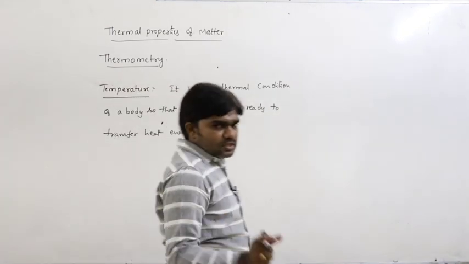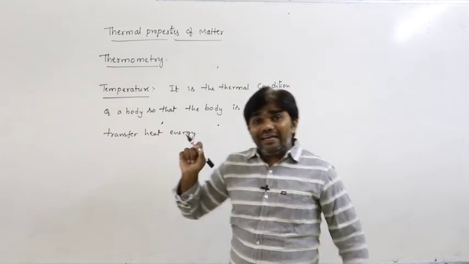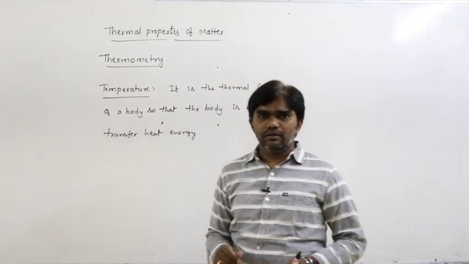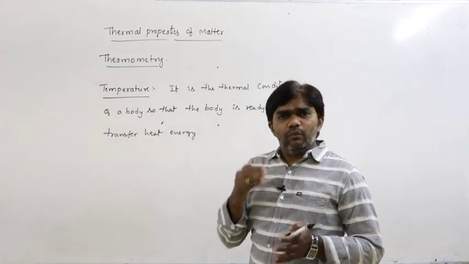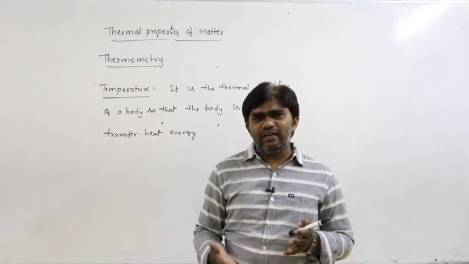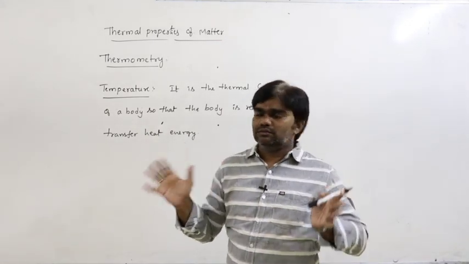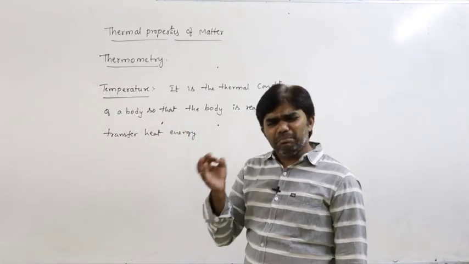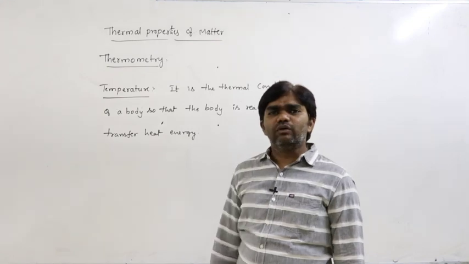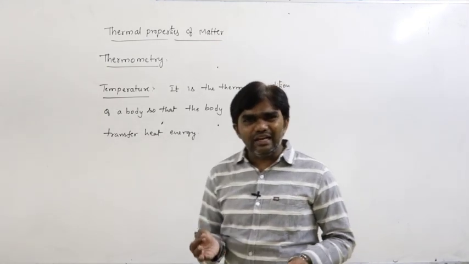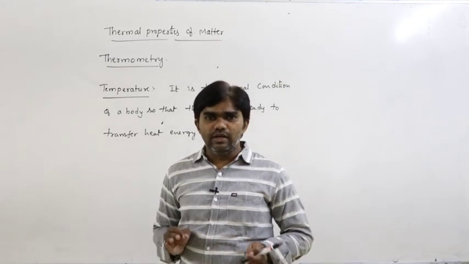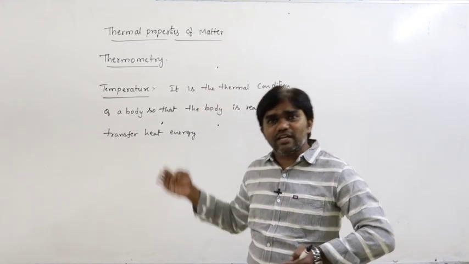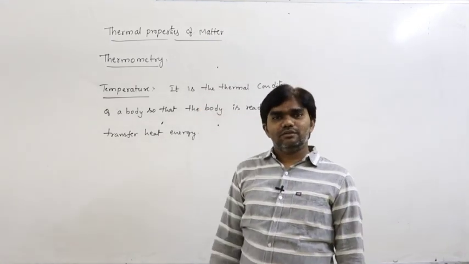So temperature is nothing but it explains about the thermal condition of a body, whether the body is ready to transfer heat energy or not. That is called temperature. Or simply, in simple words, how can you define temperature? It means the degree of hotness or coldness. The degree of hotness or coldness is also called temperature.